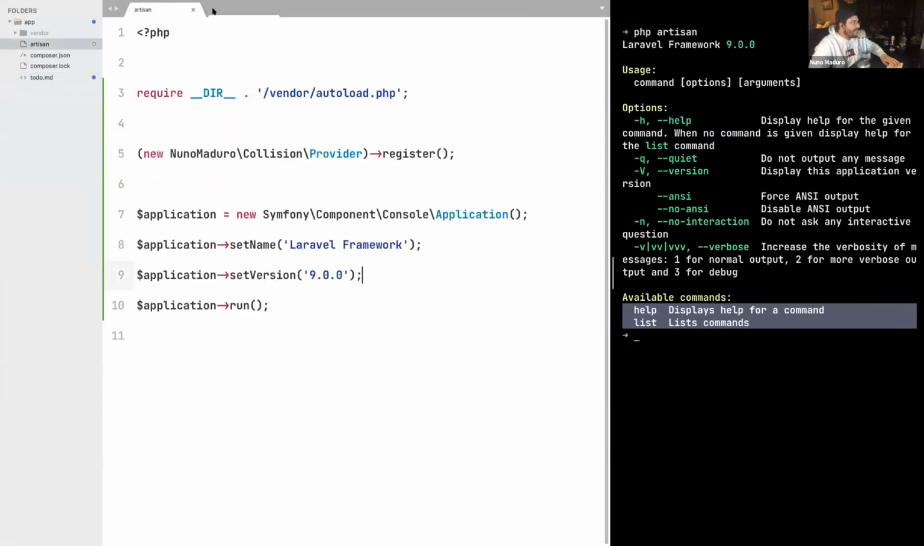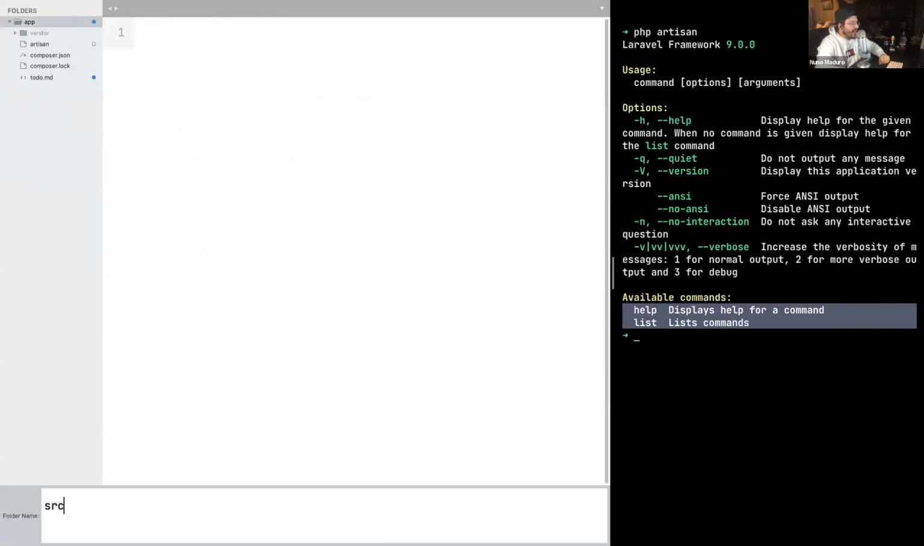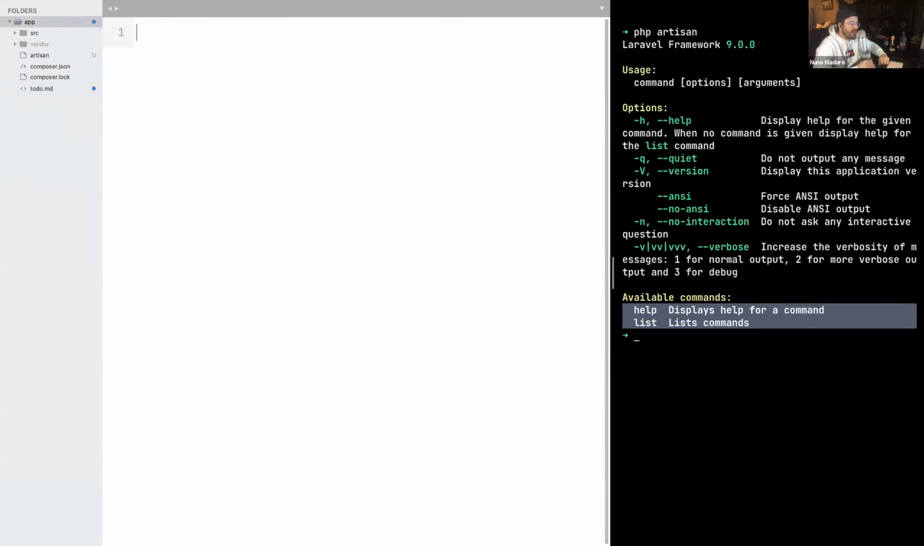Now, the first thing we are going to do is create a new folder. This folder will have the name source. Now, when you are working with the internals of Laravel, every piece of code is within a folder with the name source. This is a convention in PHP. Then we create a folder with the name commands, which all the commands will live in. And now we create a new file, which will have the name InspireCommand.